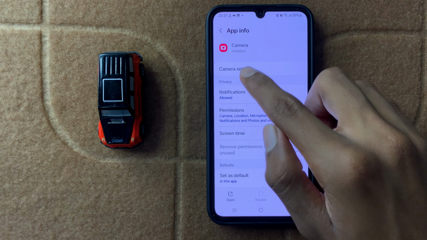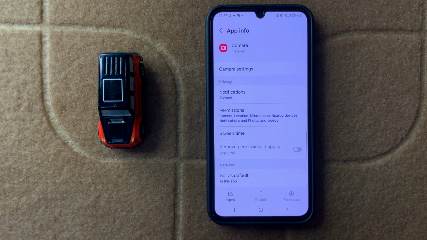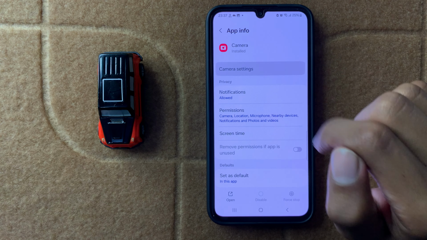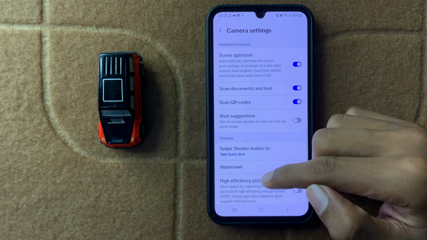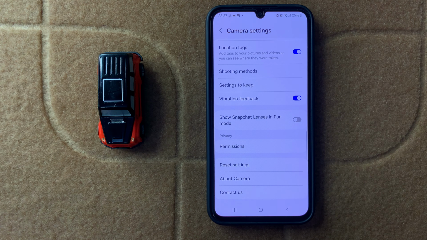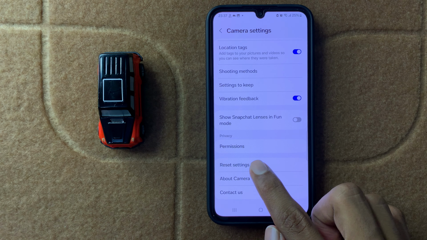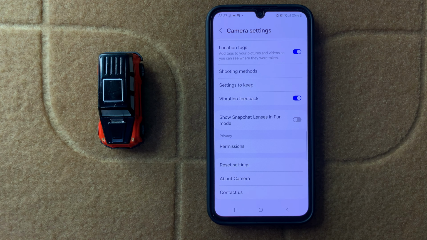and on top you can see the option camera settings. Now click on camera settings and then scroll down in last and here you can see the option reset settings. Now click on reset settings.